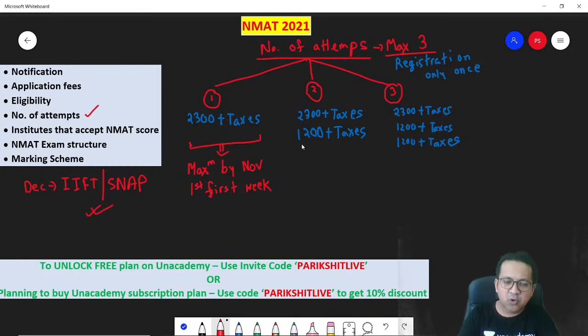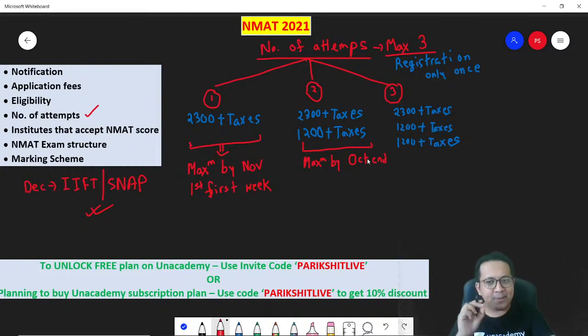Or for candidates who wish to appear 2 times, you have to appear by October end at the maximum, and for you also it's the same thing. Okay? Why do I say October end? Think about it. It will take at least 2 weeks for you to get the results. Sometimes it takes 15, 16, 17 days. Once you get the results, only then can you reschedule it.